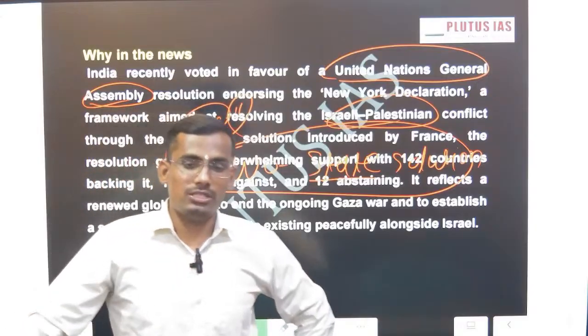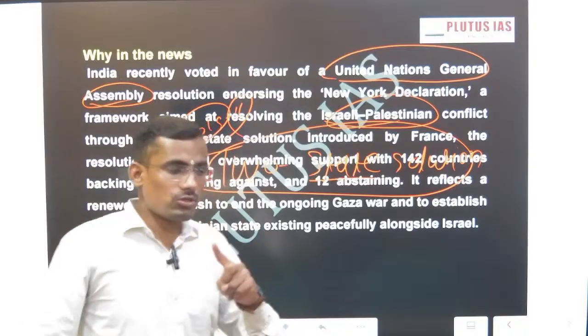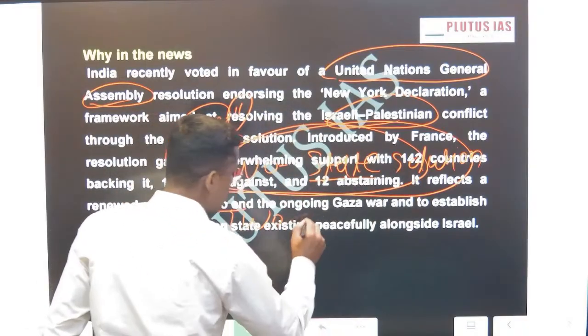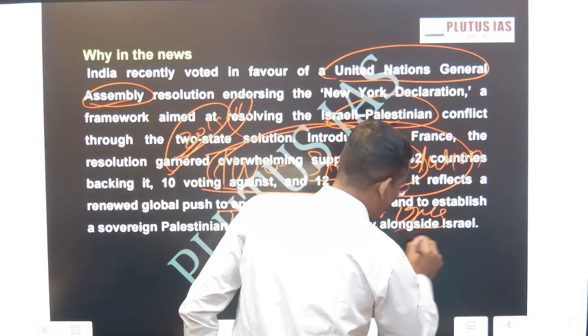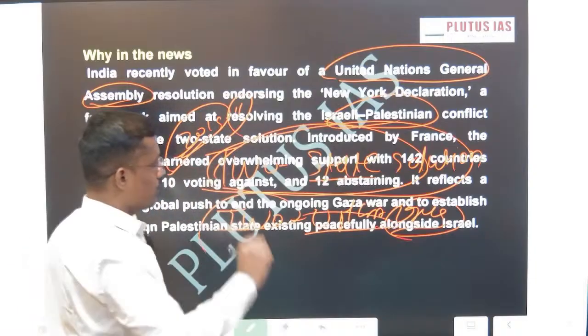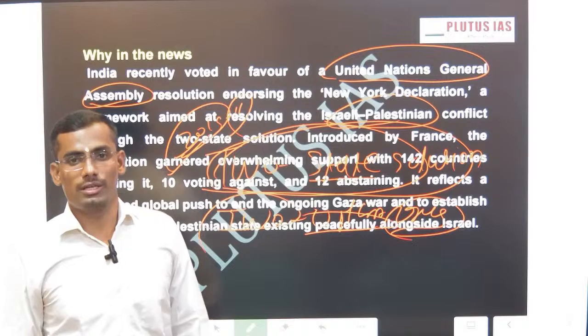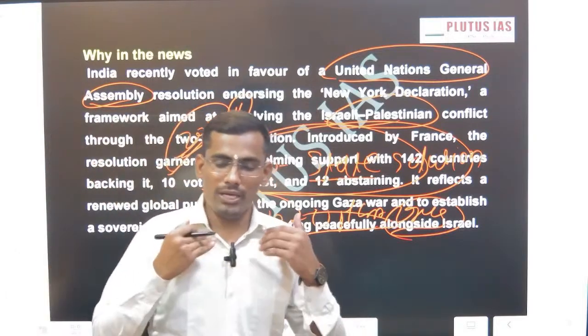And the tragedy is that the first UNGA resolution, in 1945, was on this two-state solution. Since then, we are struggling to implement this resolution. The reason is power conflict and many wars.